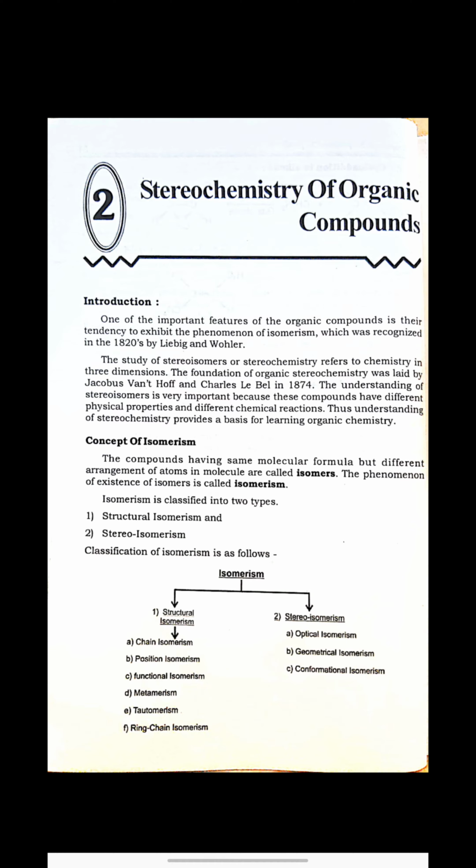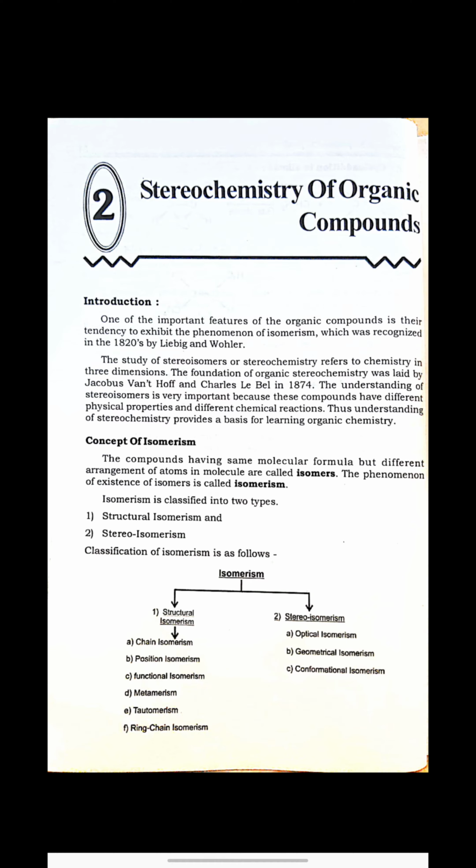Now why is it needed? It is essential to study the stereochemistry of any compound because in stereochemistry we get different stereoisomers. As different types of stereoisomers are there, because of the different arrangement of atoms in a molecule in space, we get different properties.